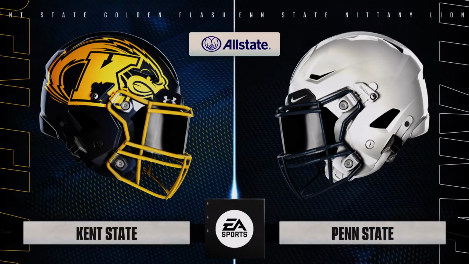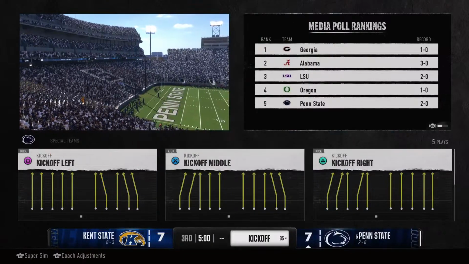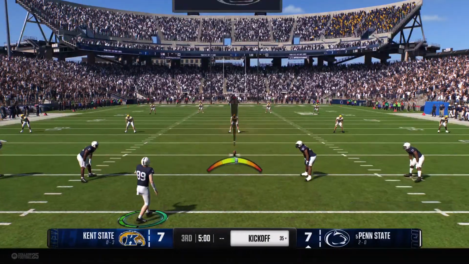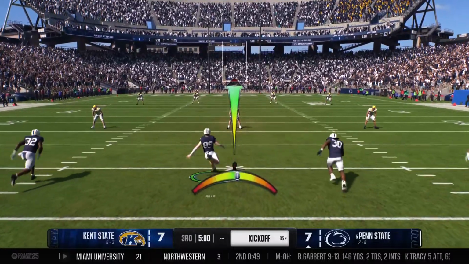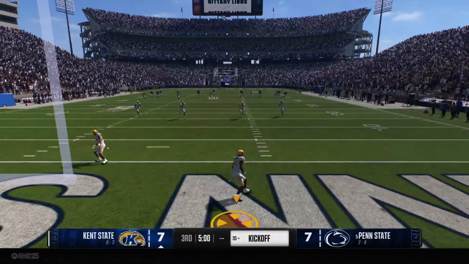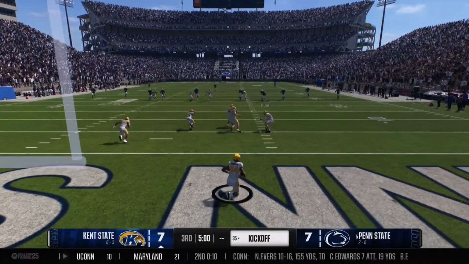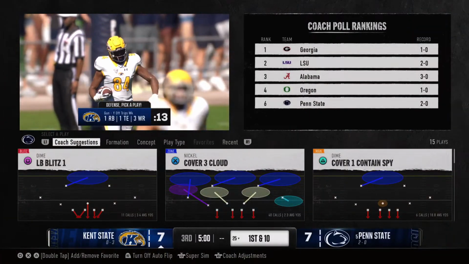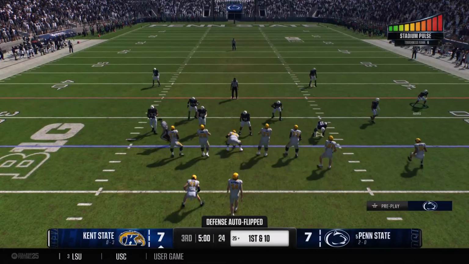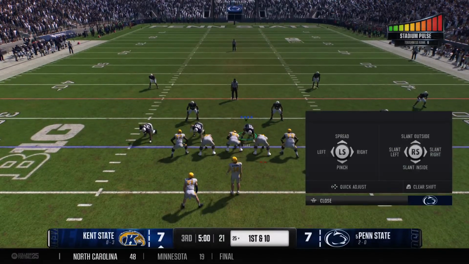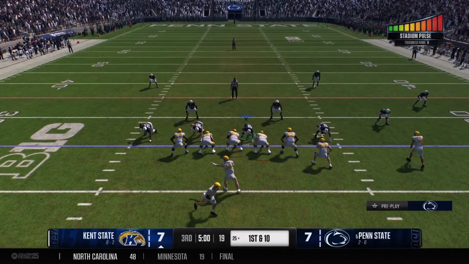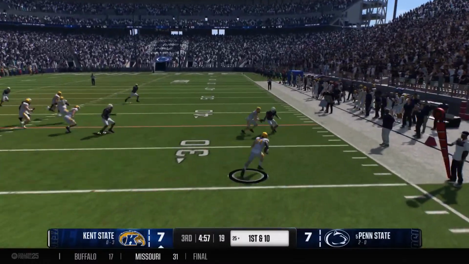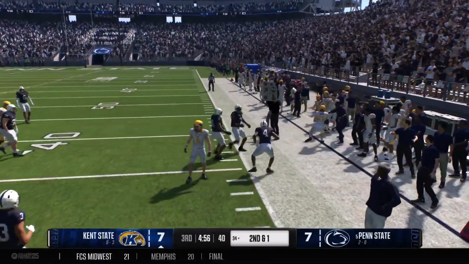All right, Kevin, about ready to get things cranked back up here. And the Nittany Lions will kick it off to start the second half. And it'll be a touchback. The ball will come out to the 25-yard line. Guys, let's see how it goes this time for the Kent State offense. First drive of the second half, always fun to watch. You see what type of tweaks were made at the half, especially when you're locked up in a ball game like this one. Yeah, and it's been a good game.